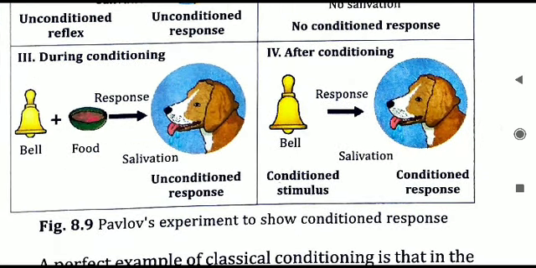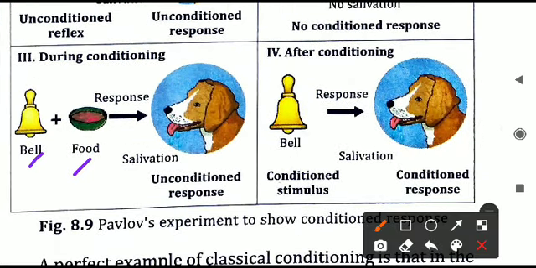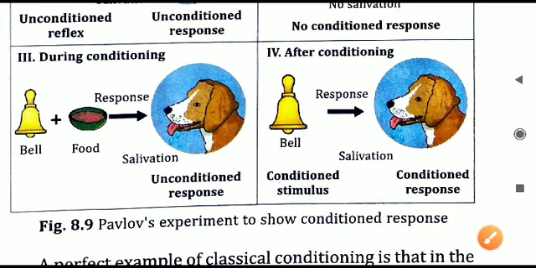During the conditioning, what will happen? Bell and food. First of all, food will be kept, and whenever the food is kept, the bell will start to ring. Whoever is being conditioned in this experiment, in this case a dog, that person or animal or organism will identify that whenever the bell is ringing, food is coming. And after the conditioning, what will happen?